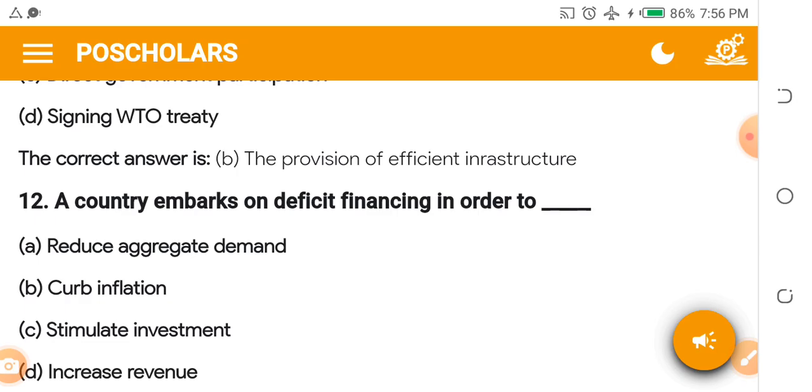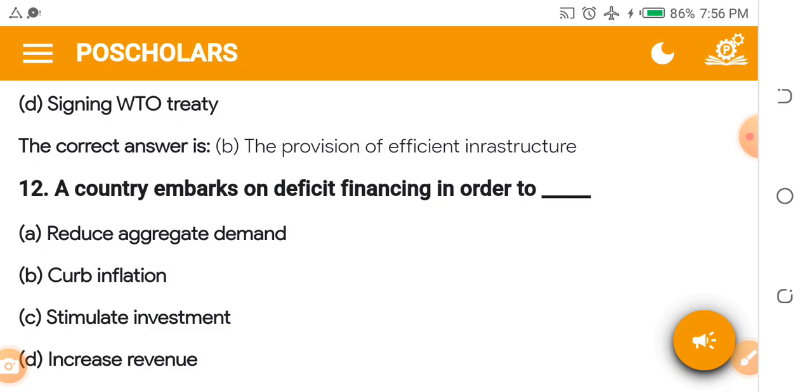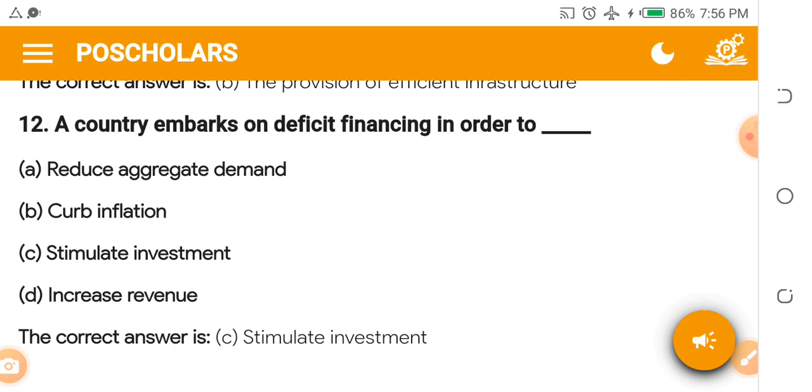Okay. A country embarks on deficit financing in order to dash. A. Reduce aggregate demand. B. Curb inflation. C. Stimulate investment. D. Increase revenue. To embark on deficit financing, they do it to stimulate investment.